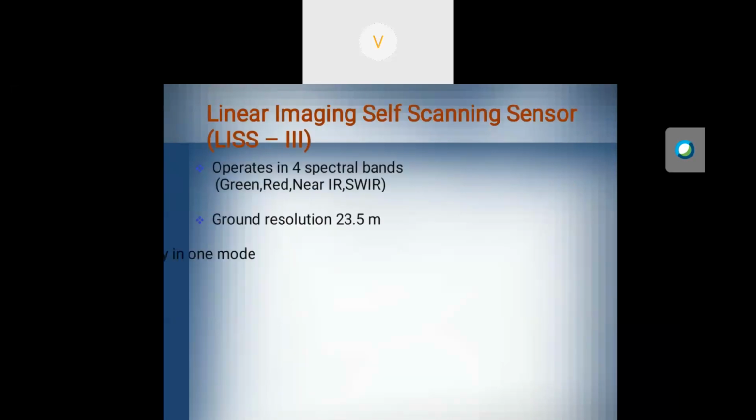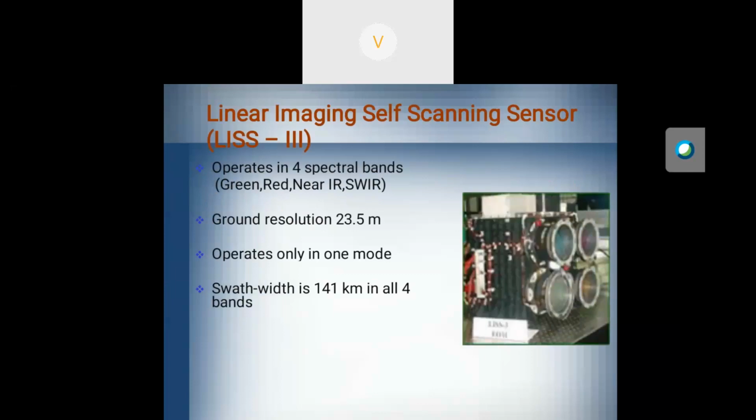If you take the LISS-3 sensor, it operates only on 4 spectral bands. What are the 4 spectral bands? Green, red, near IR, and SWIR. So every place on Earth is captured by 4 images.